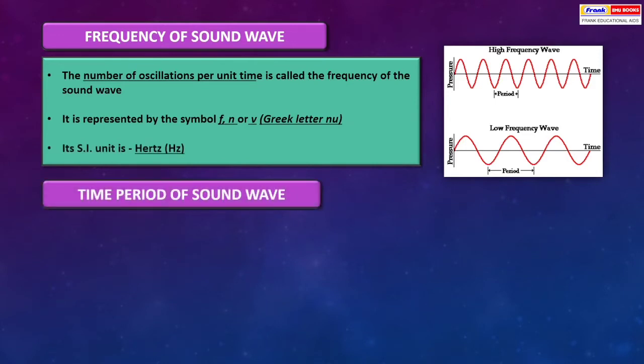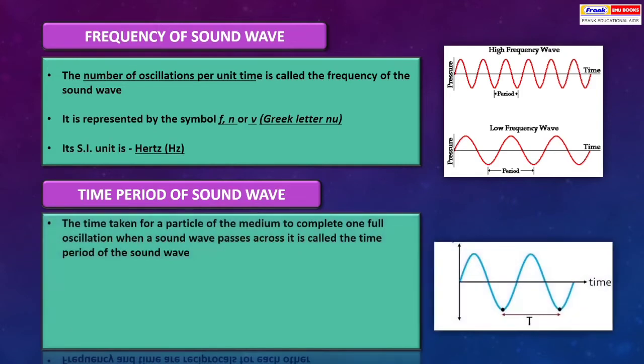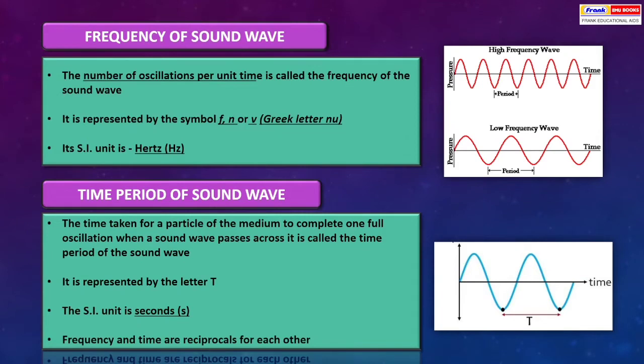Time period of sound wave. The time taken for a particle of the medium to complete one full oscillation when a sound wave passes across it is called the time period of the sound wave. It is represented by the letter T. The SI unit is seconds. Frequency and time period are reciprocals of each other.